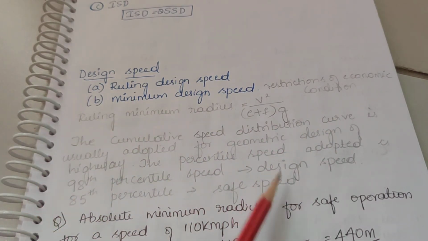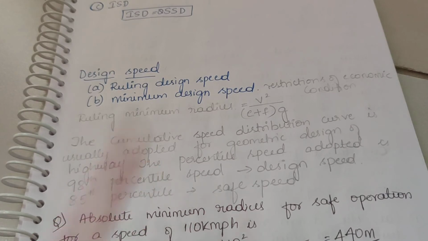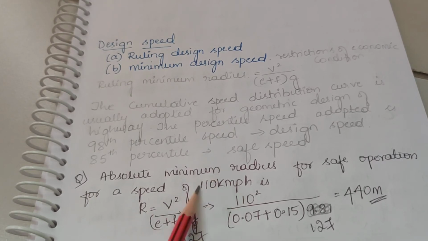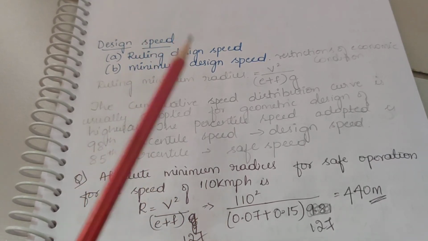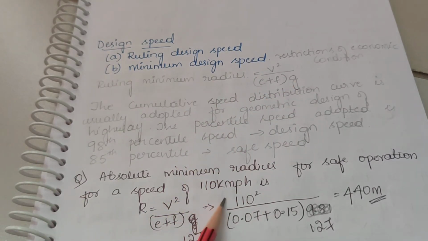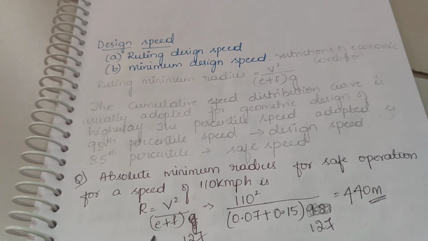For a highway, for design speed it is the 98th percentile; for 98% we will calculate. For safe speed it is the 85th percentile. So, absolute minimum radius for safe operation for a speed of 110 km per hour. R is equal to v square divided by e plus f into g, since the minimum radius formula is v square divided by e plus f into g. When it is in terms of kilometer per hour, R is equal to v square divided by e plus f into 127. So you need to calculate the minimum radius.